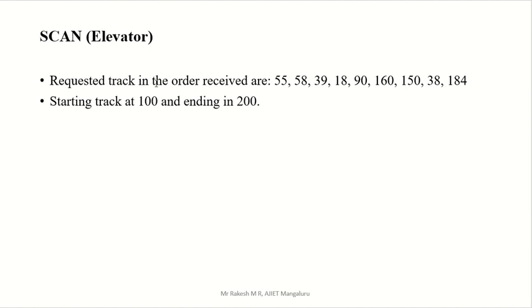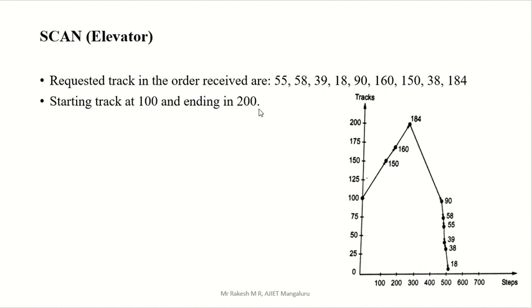So the requested tracks in the order are given here, the head is at 100, and what is the end number of tracks? 200. So start now. You have to write the same type of graph. Don't worry about the steps; you can write them randomly, but mainly concentrate on the track. So 0 to, what is the last number? 200. That means 0 to 200. In between you can divide in any fashion.